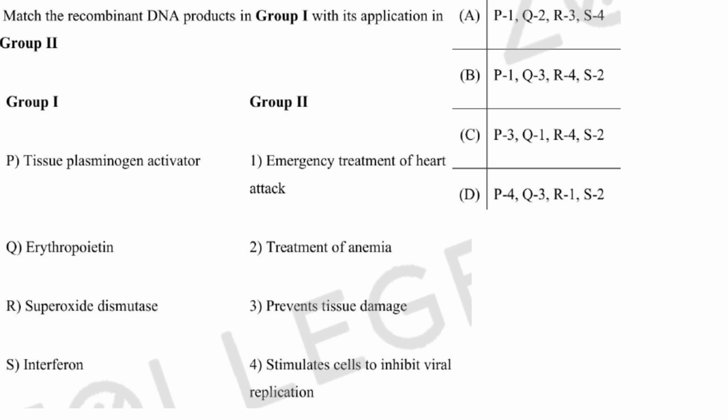Then match the recombinant DNA products in group 1 with their application in group 2. Tissue plasminogen activator, emergency treatment of heart attack, P1, yes. Erythropoietin is treatment of anemia, yes. Superoxide dismutase prevents tissue damage, 3. And interferon stimulates cells to inhibit viral replication, 4. So P1, Q2, R3, S4, A is the answer.